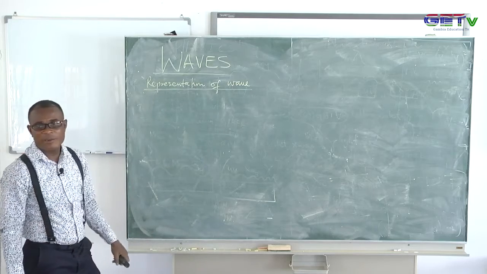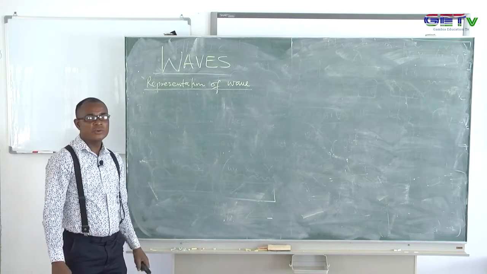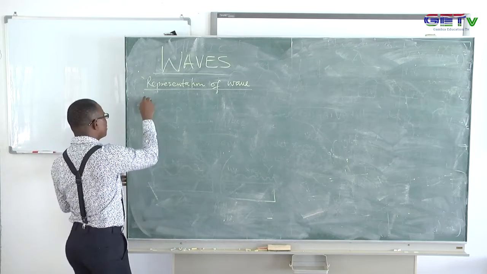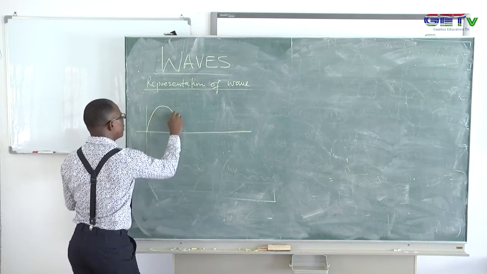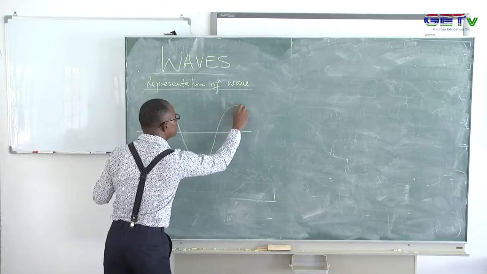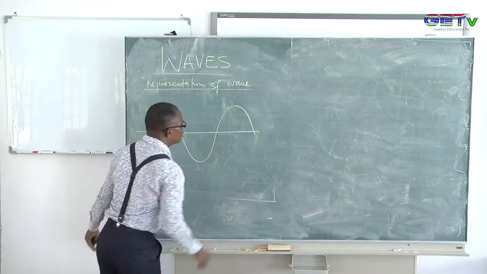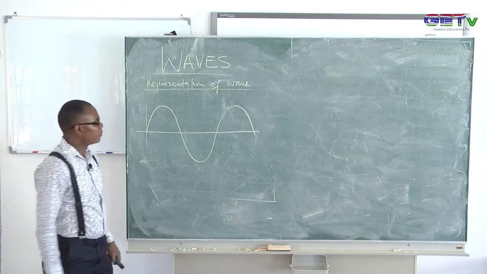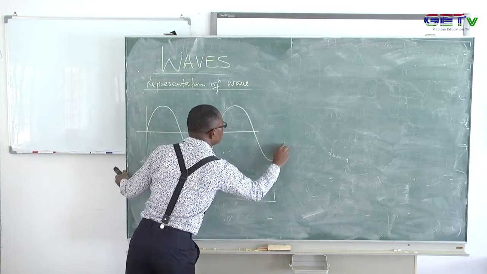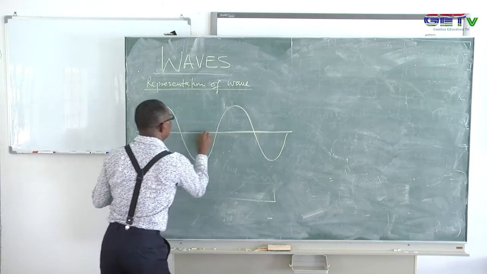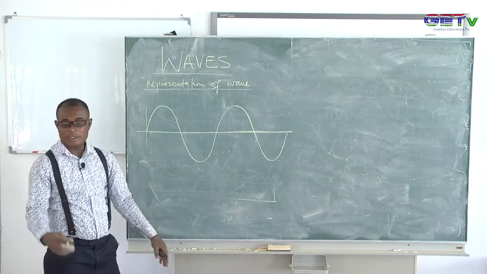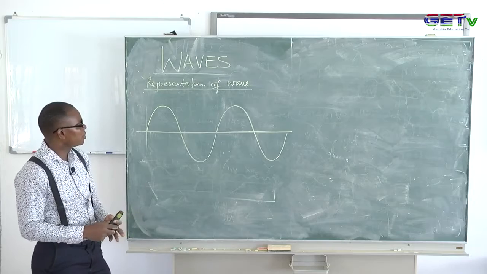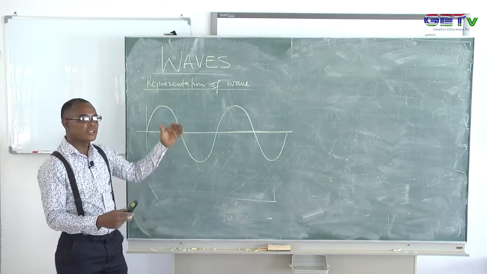If you want to describe a wave, we first of all need to represent the wave, and it is represented, let's say, by a series of elevations and depressions. Elevations and depressions. What do I mean by that? It's a big mathematical term, so I can continue if you like. So here we have this wave that is being represented. This is a vibration. It's going to be represented by a series of elevations and depressions.